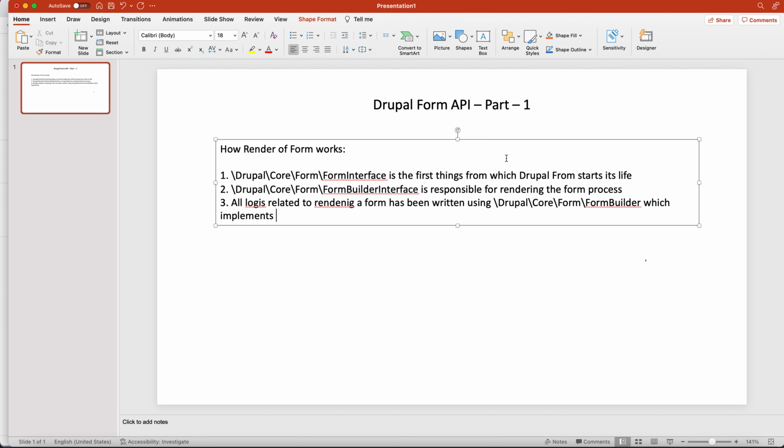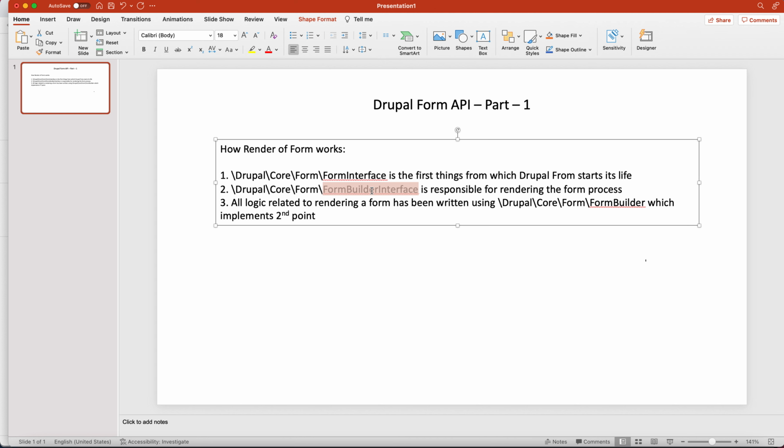the second point. Okay, so all logic related to rendering a form has been written using this, which implements the second point, meaning the form builder interface. Okay, an interface is only a definition, so we have to declare those methods, which we will declare in our function by implementing that interface. This is an object oriented topic. So this is responsible for Drupal form logic, and this is responsible for how a form comes on the page under the hood.